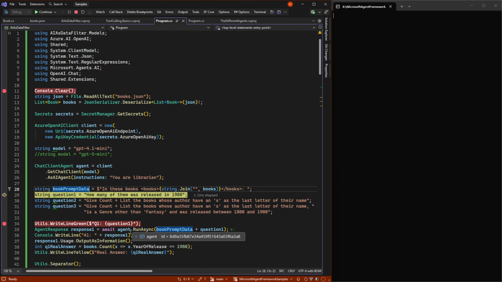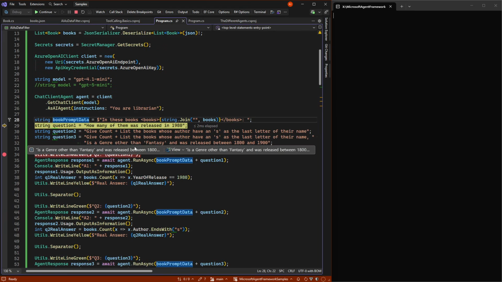How many have an author whose name ends with the letter S, and so on. These are things a user could ask, but we can't really use RAG, because that would be a similarity search that has nothing to do with these kinds of filters.